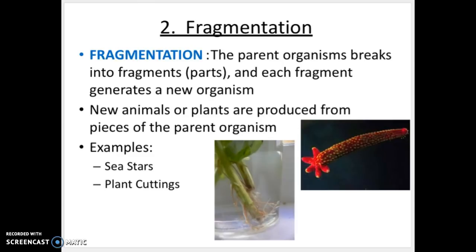So you probably have seen examples of this before. One is with plant cutting. There are certain types of plants that you can cut a piece off and then you can plant that into the ground or stick it in a jar of water and it will regrow roots. And then you can grow a new plant. And that new plant is going to be genetically identical to that parent organism.